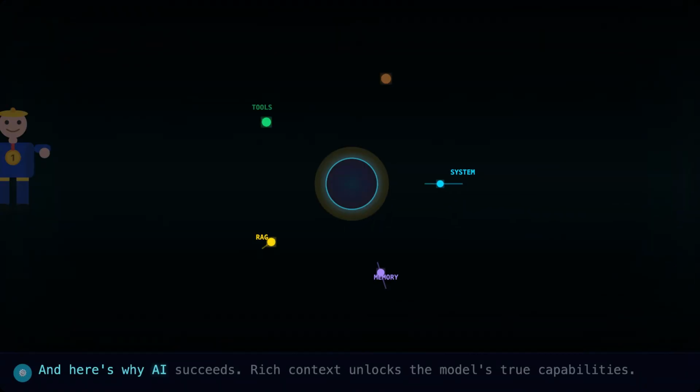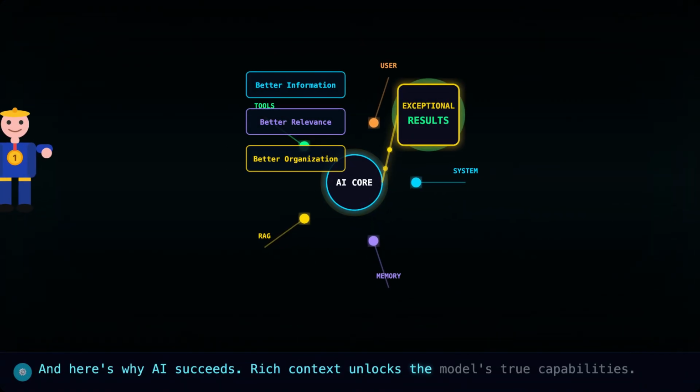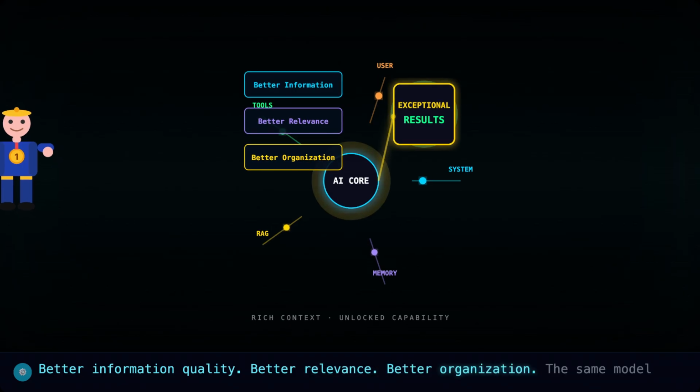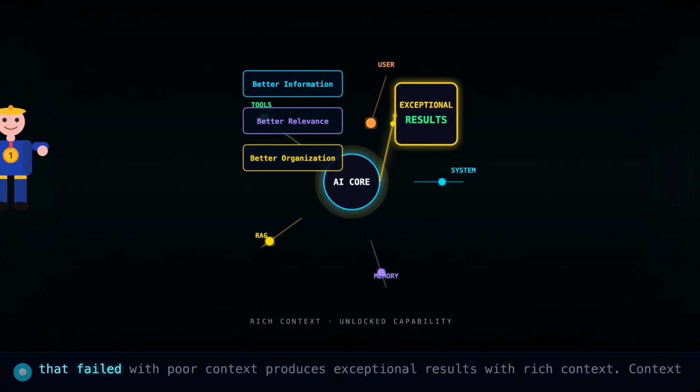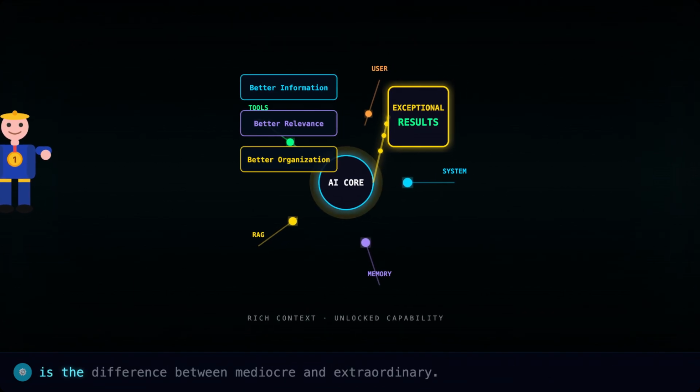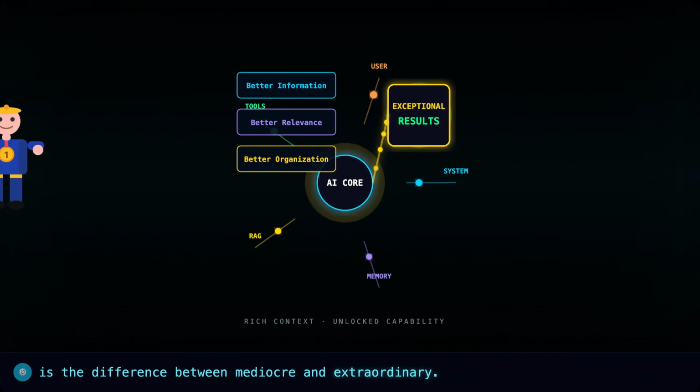And here's why AI succeeds. Rich context unlocks the model's true capabilities. Better information quality, better relevance, better organization. The same model that failed with poor context produces exceptional results with rich context. Context is the difference between mediocre and extraordinary.